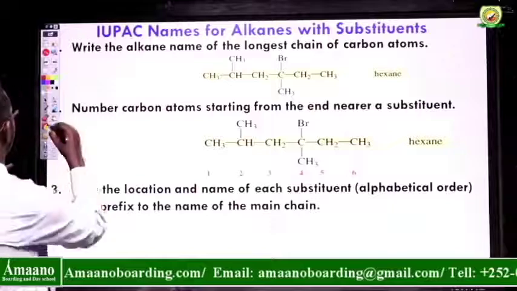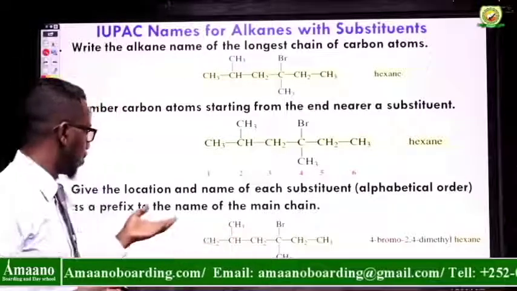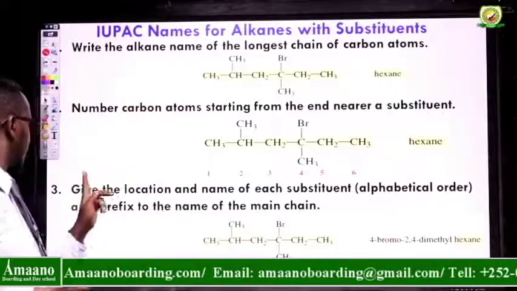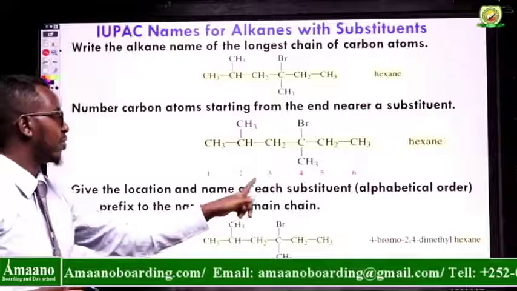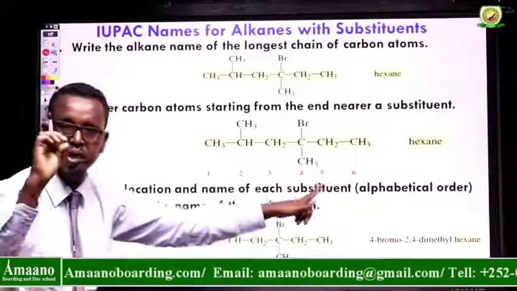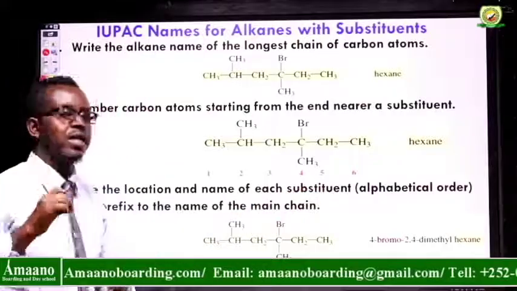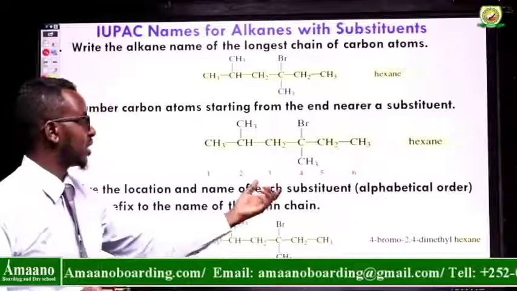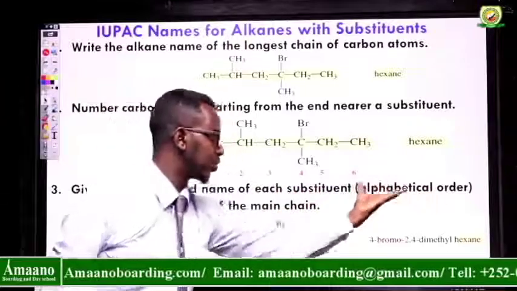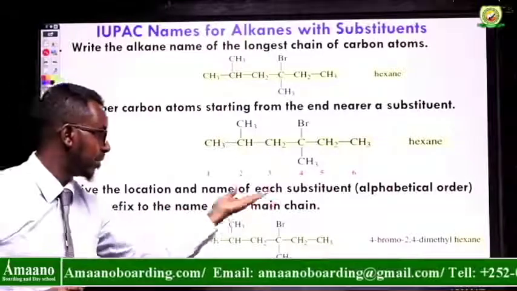Lastly, when you finish these two rules, rule number 3 says give the location and name of each substituent. You have to name each substituent and its location. When I say location, I mean the carbon number, which carbon is attached to this substituent. Again, use alphabetical order. We put the substituents in alphabetical order as a prefix to the name of the main chain.